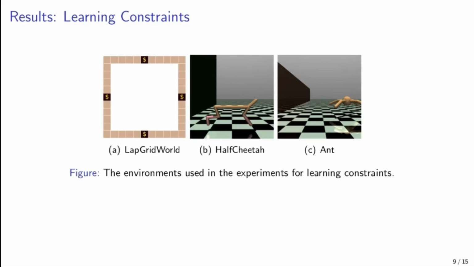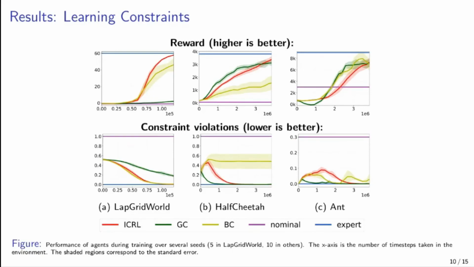We evaluated our method on different environments. A grid environment where we show that our method can prevent reward hacking, and two high-dimensional continuous state and action environments, the HalfCheetah and the Ant environment. On all three environments, our method successfully trains the agent to not violate any constraints and still achieve high reward.